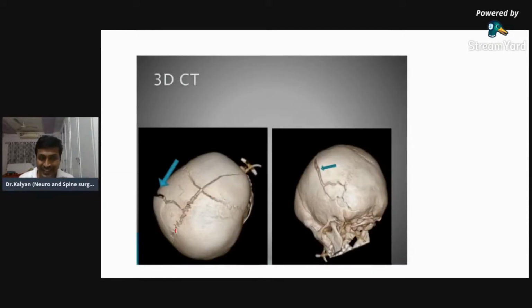Now can you say what is the marked arrow? What is the blue arrow? This is a 3D reconstruction of this skull. Whenever the CT scan technician finds a fracture, he usually tries to give a 3D picture.